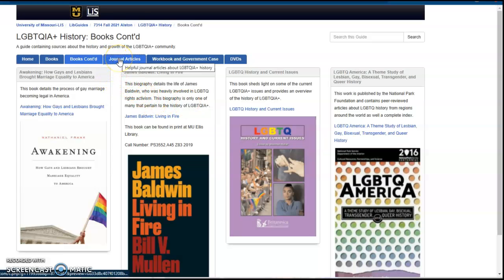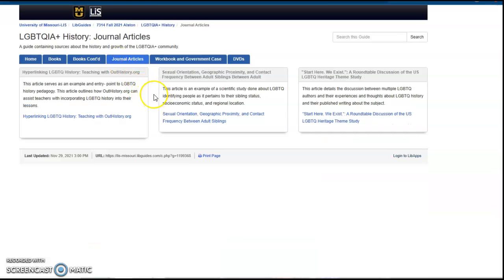Here in this tab, you'll see journal articles, and these are, of course, peer-reviewed scholarly articles, so shorter than books. This is a pedagogy-focused one. Of course, there are many more, but this is just a good starting article if you're looking to see how LGBTQ history is taught.